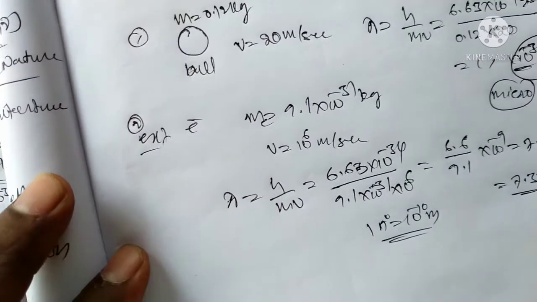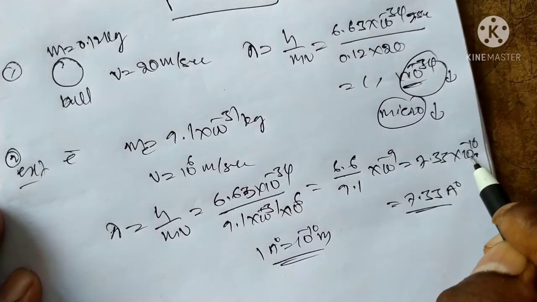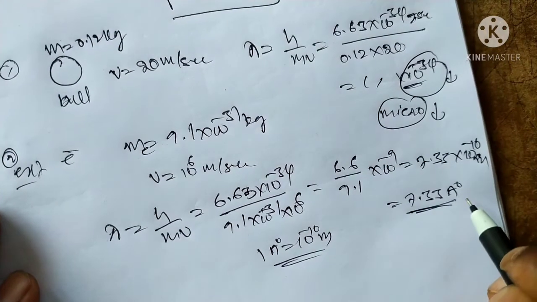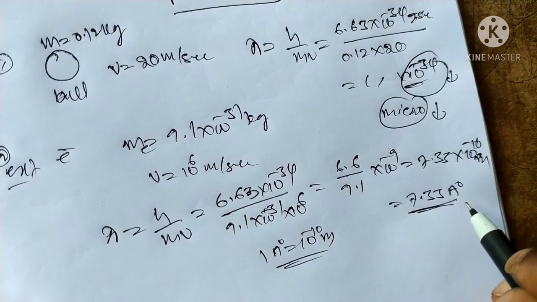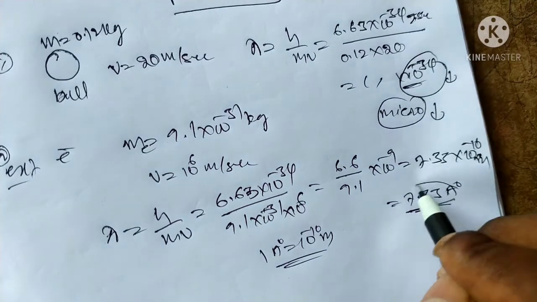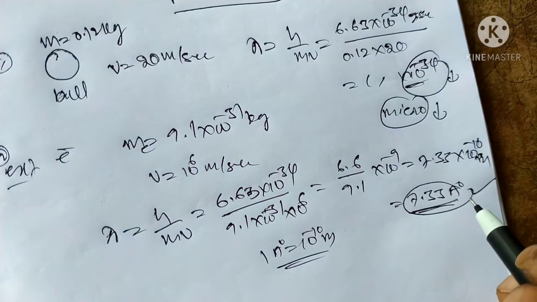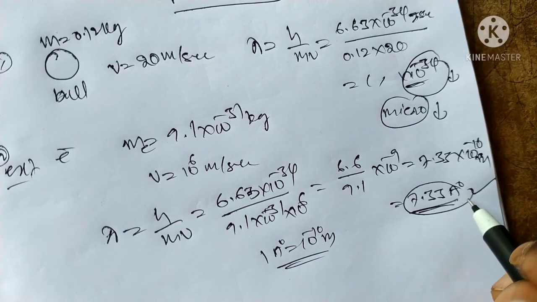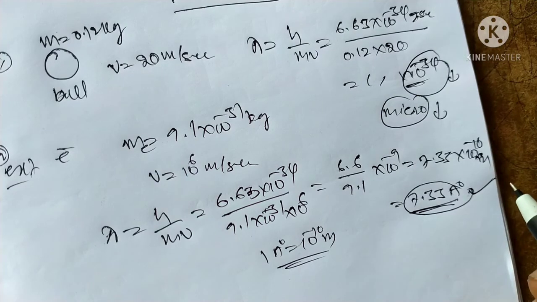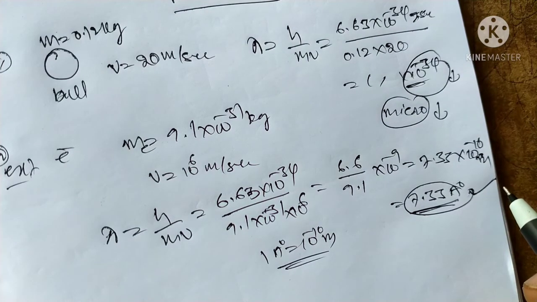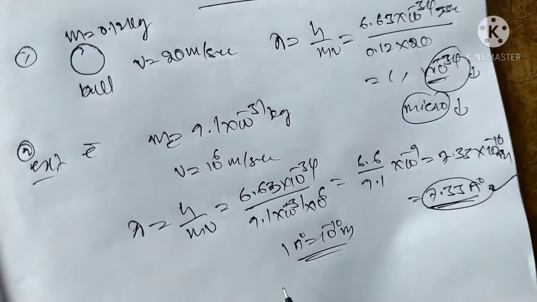It can be expressed in meters or in the form of angstrom. 7.33 angstrom satisfies the de Broglie hypothesis. That is, the de Broglie hypothesis applies only for small particles, that is micro properties.